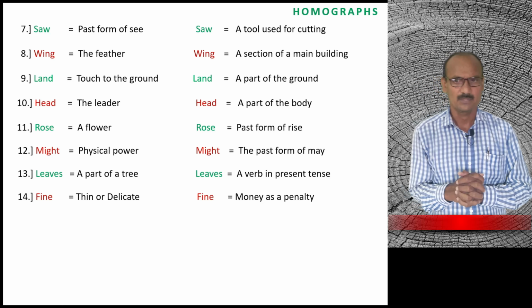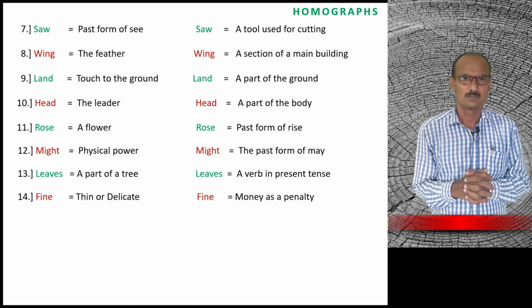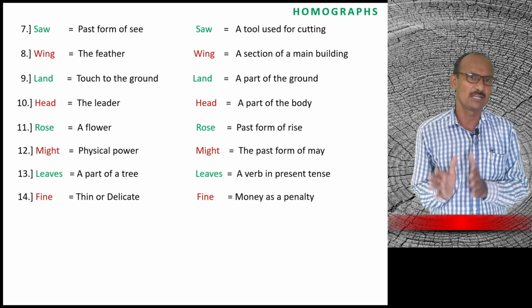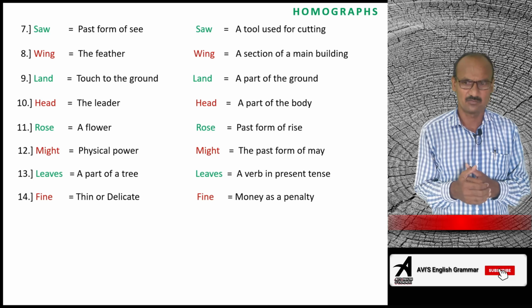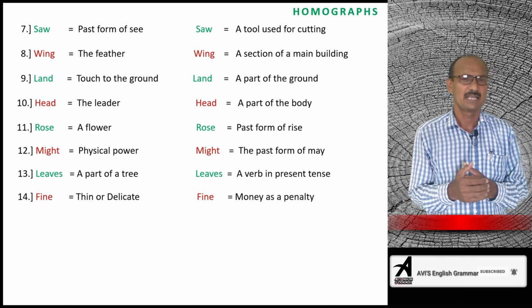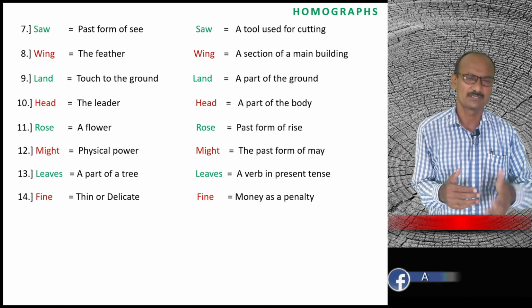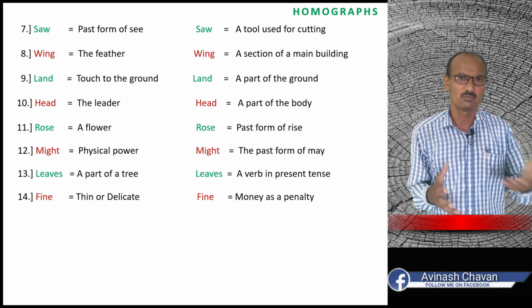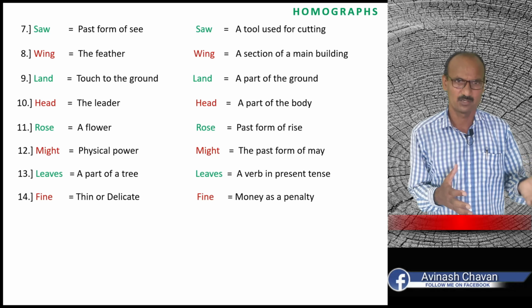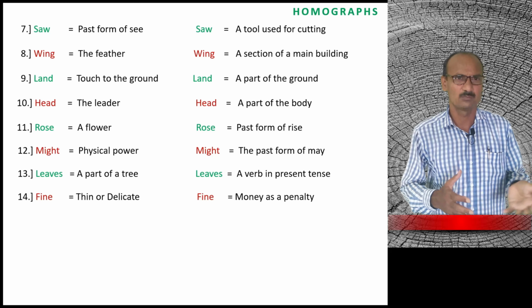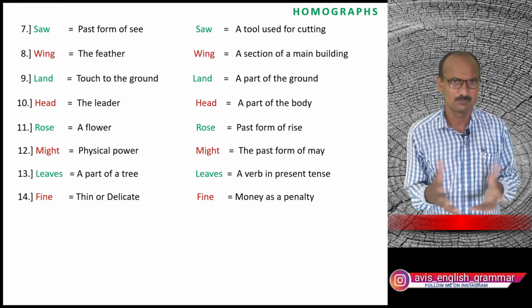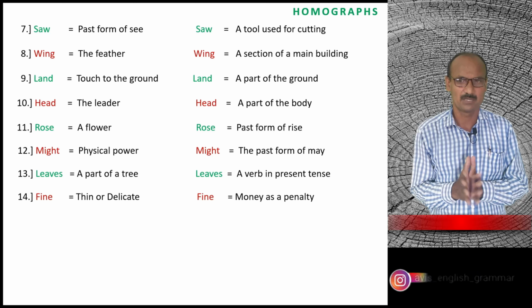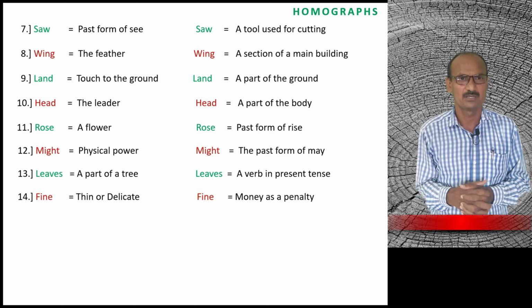14, fine. Fine means thin or delicate. It is called a fine. And next another fine is money as a penalty. Sometimes we break the traffic rules and the traffic policeman gives us a fine. So the second fine means the penalty or the punishment after breaking any rule.